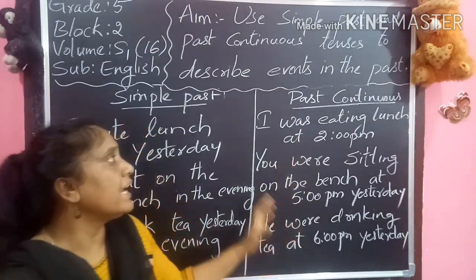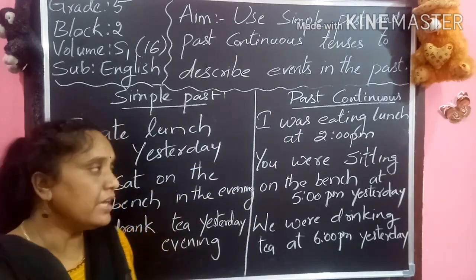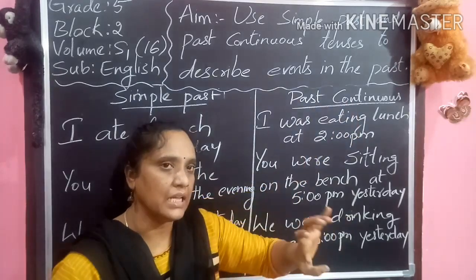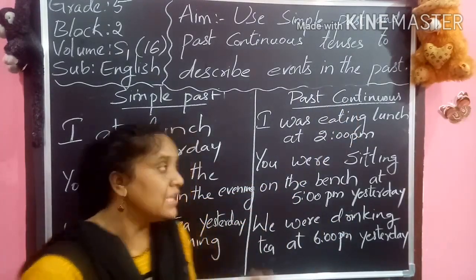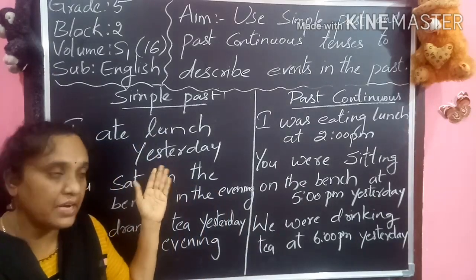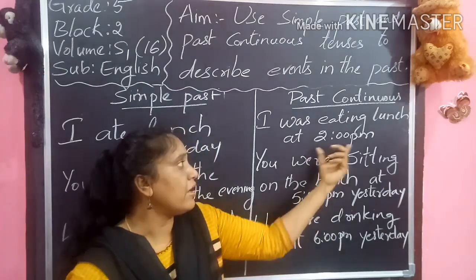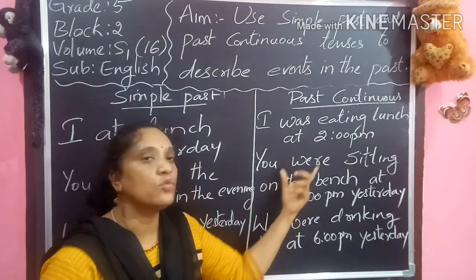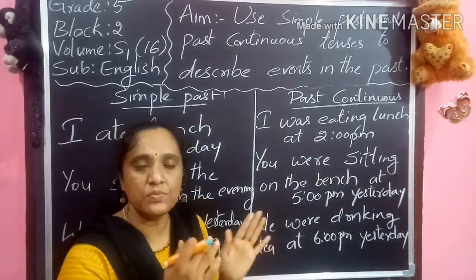So here we can say the difference between simple past and past continuous. So children, simple past and past continuous both are the actions which completed in the past, but this action is totally completed. This action is going on at a particular timing. So here we are mentioning the timing. So at that particular timing the action is going on. So we can say that is past continuous. Continuous means which is going on.